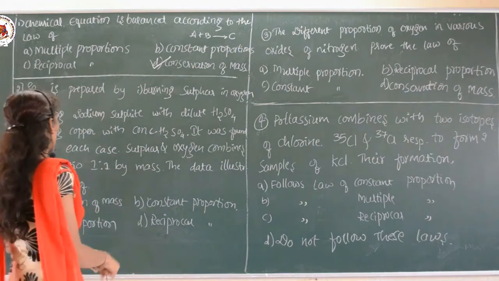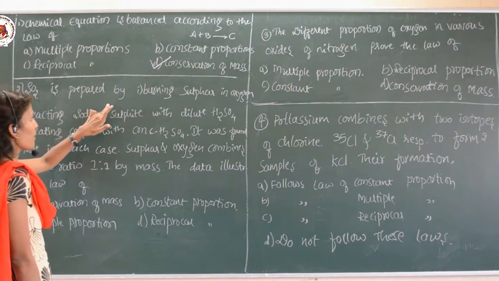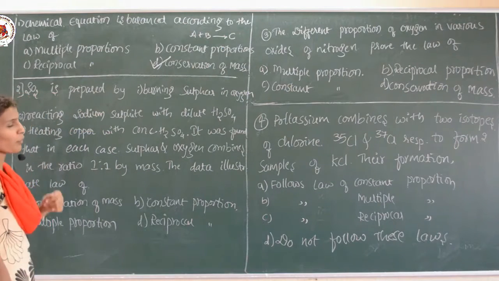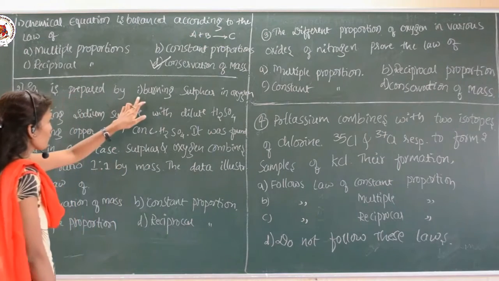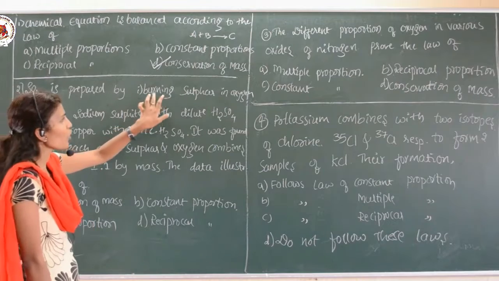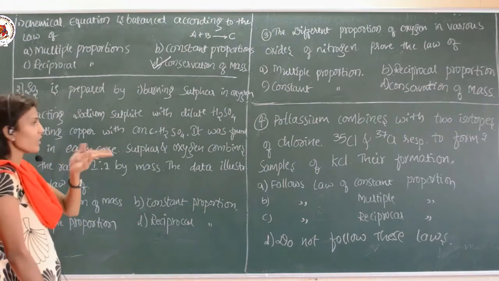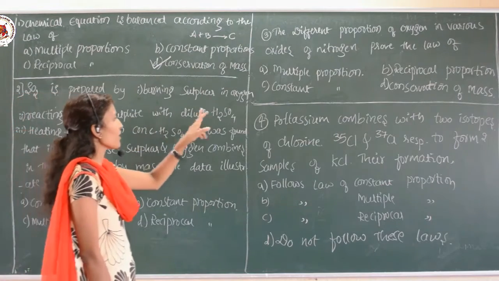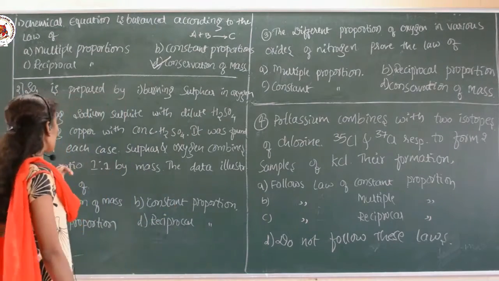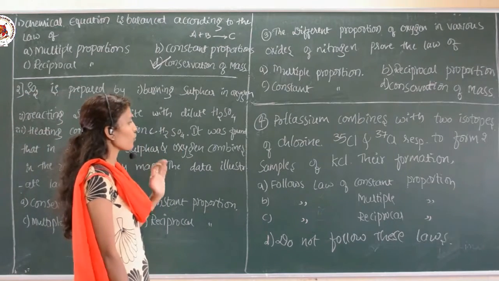Okay, so the next one: SO2 is prepared. SO2 is the product prepared by different methods. See here, the first one is burning of sulfur in oxygen, which gives rise to SO2; the second option is reacting sodium sulfite with dilute H2SO4; and the third one is heating copper with concentrated H2SO4.